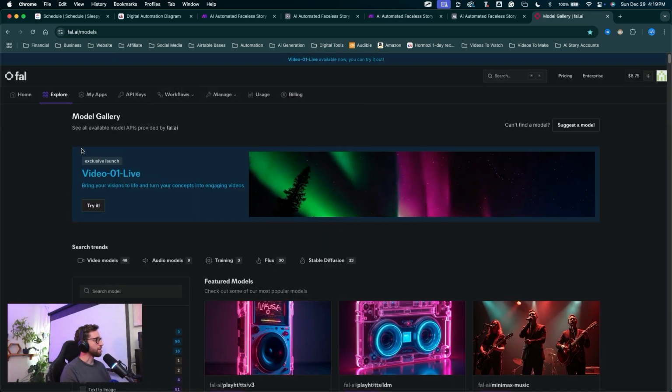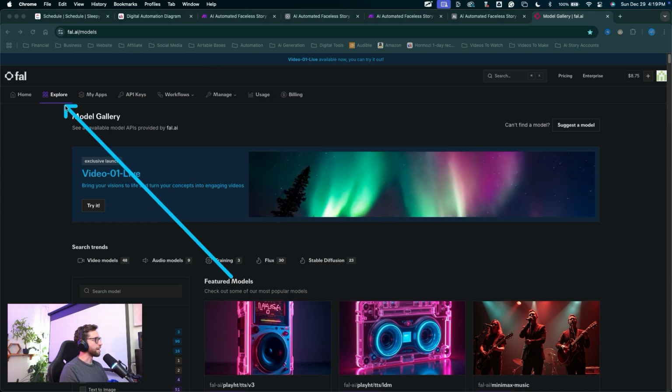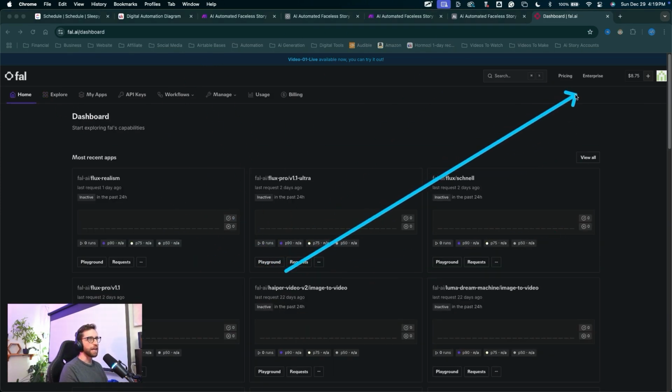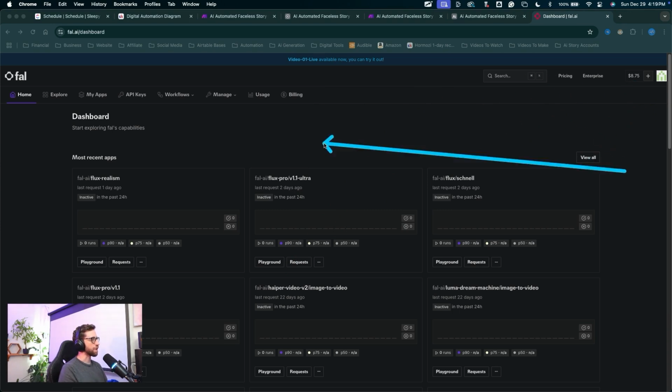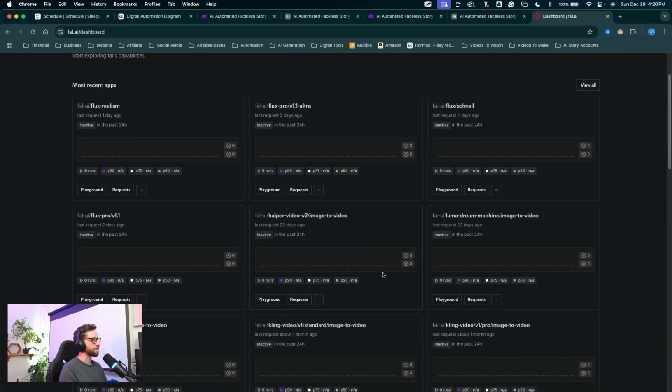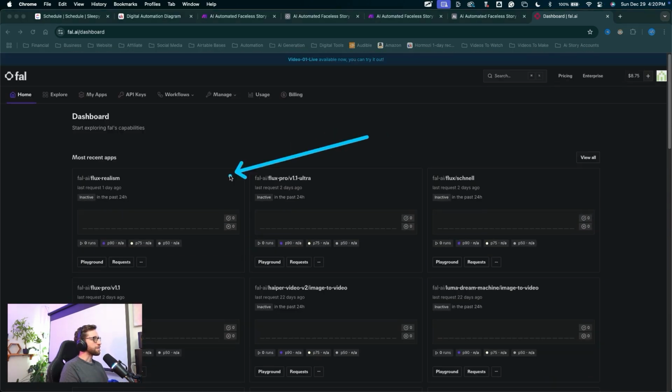So this is an incredible API. We can choose a ton of different models to work with. You're going to create an account with fal.ai and then throw in a couple credits that we can use to generate your images. All of these models, we can use Flux, we can use Luma, we can use Kling, we can use a ton of different models, and there are many more than are listed here. These are just the models I'm actually running. Each of these models is a pay-as-you-go setup, so you won't have to subscribe. You can just throw in your credits and pay as you go.